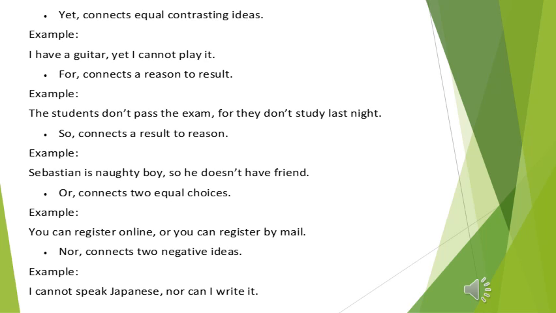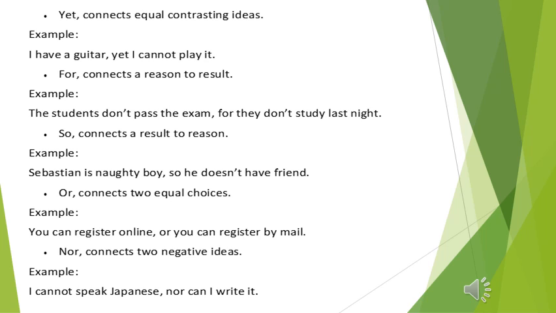So is another coordinate conjunction, which is used to connect a result. Example, Sebastian is a naughty boy, so he doesn't have a friend. You see, the two independent clauses are joined together by using the coordinate conjunction so, and this coordinate conjunction is preceded by a comma.